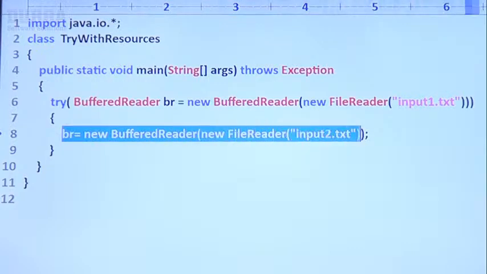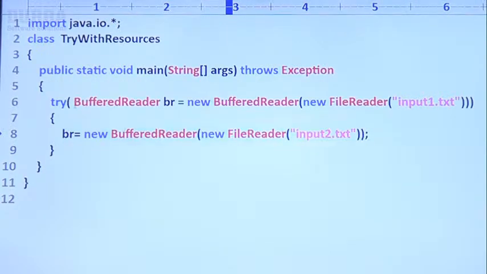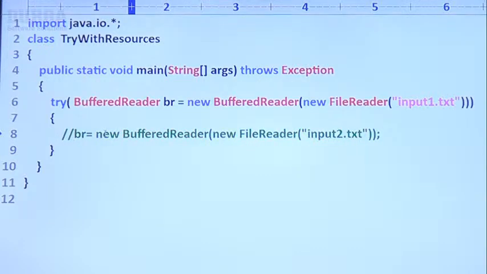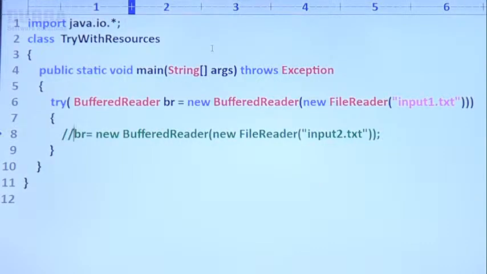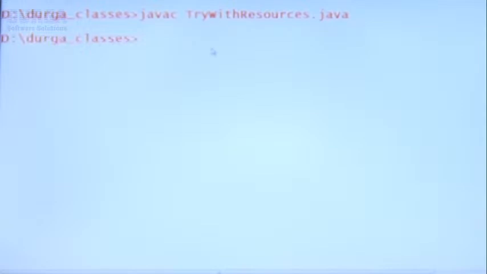BR is equal to new BufferedReader, but here I don't want to perform reassignment. If you are not performing reassignment, is it valid? Yes. javac TryWithResources.java. Observe, I'm not performing any reassignment because I commented that line. That's why we never get any compile time error.